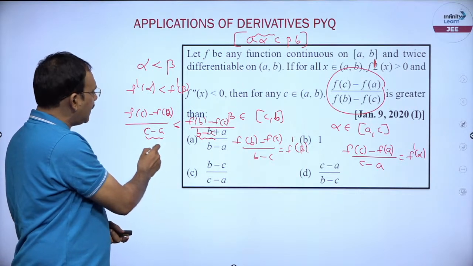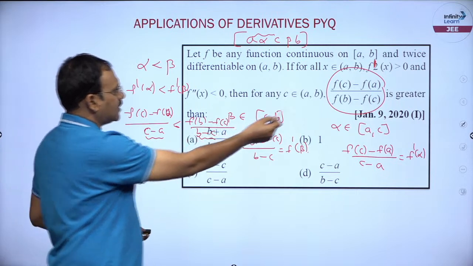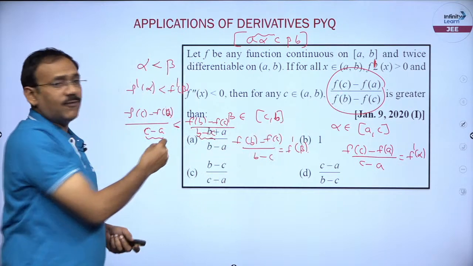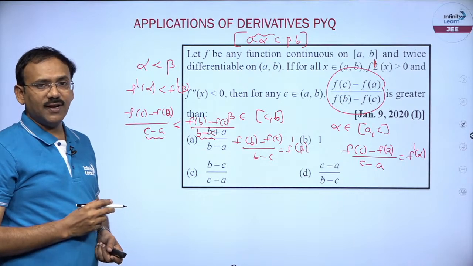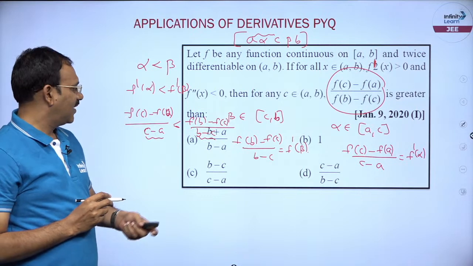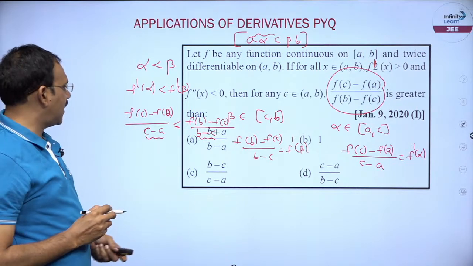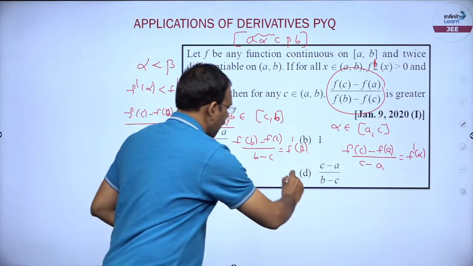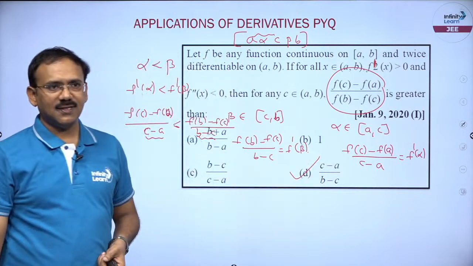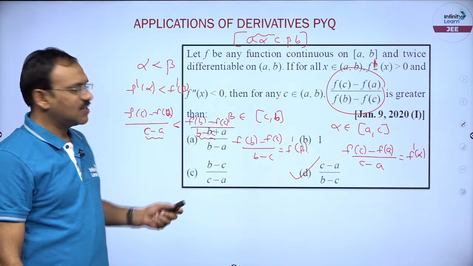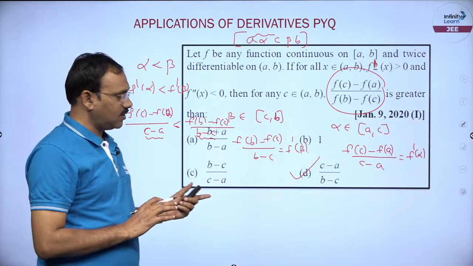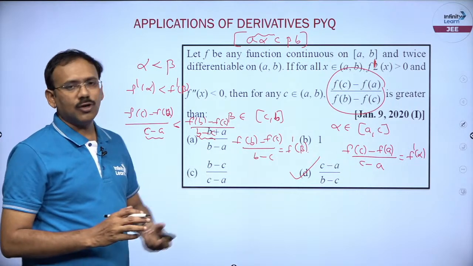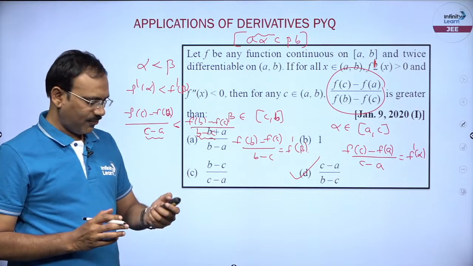Now, you can align this data like (f(c) minus f(a)) by (f(b) minus f(c)) is less than (c minus a) by (b minus c). Option D is going to be the answer, right. This problem is a combination of Lagrange's mean value theorem as well as a bit of monotonicity, right. Fine.